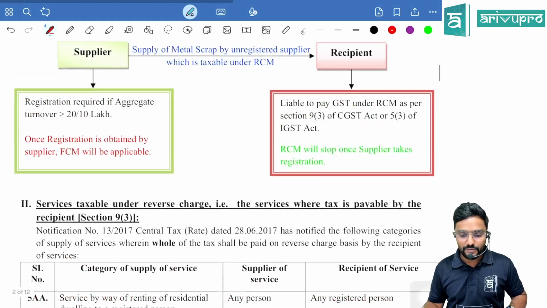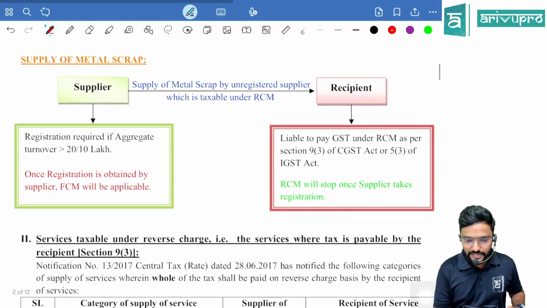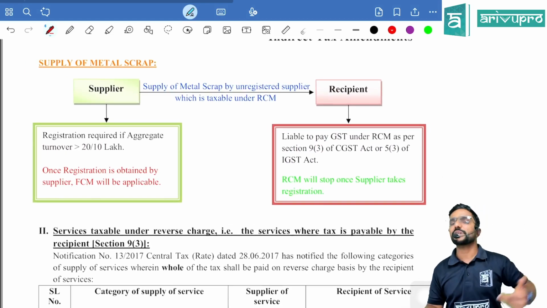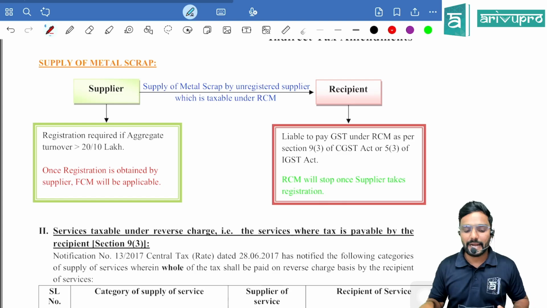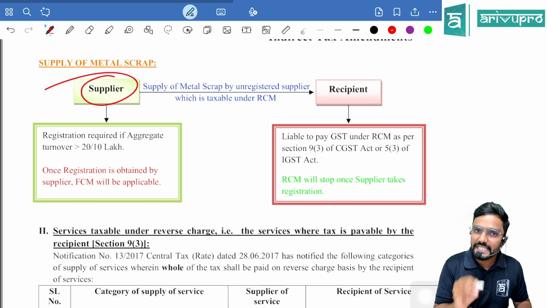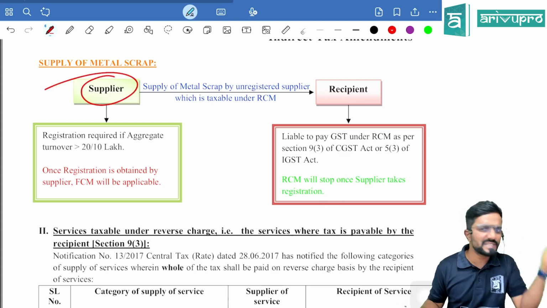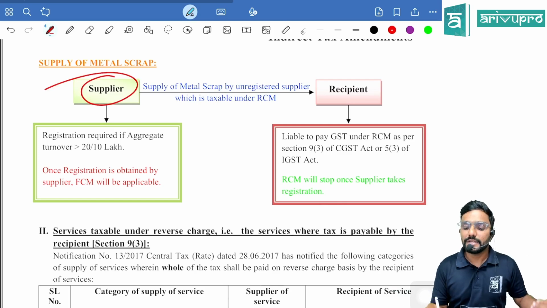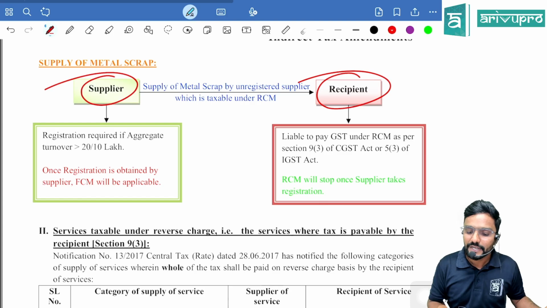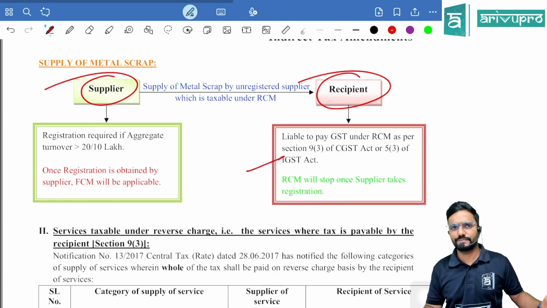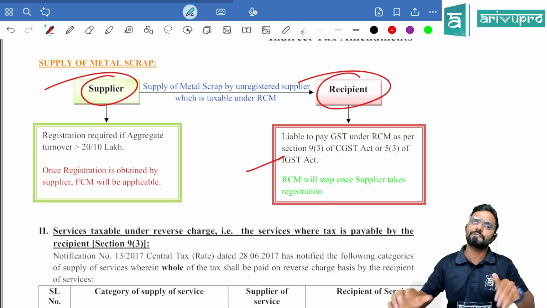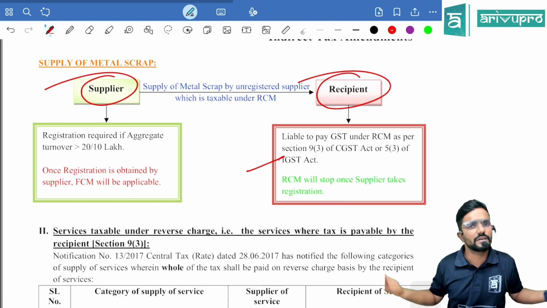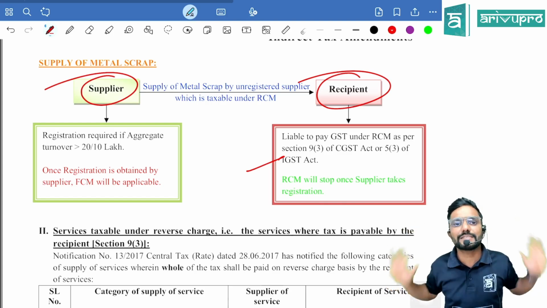Now, guys, with respect to this, I just want to explain in detail because it is connected to the registration topic also. What is it? Supply of metal scrap. If the supplier is unregistered under GST because his turnover is within the threshold limit, then the recipient, if he is registered, has to pay GST under RCM. Recipient only, if he is registered, will pay GST under RCM. Sir, what if the recipient is also unregistered? No RCM. That means it is not taxable at all.